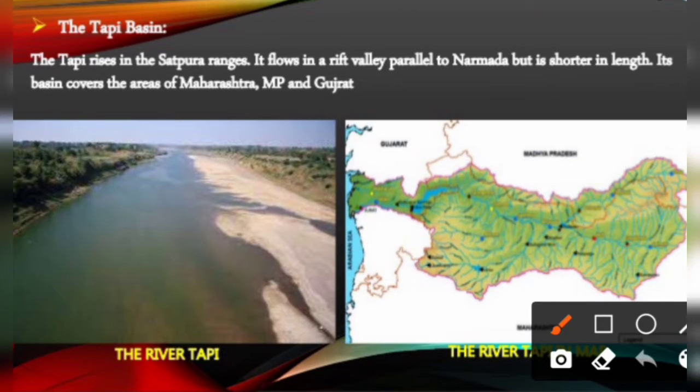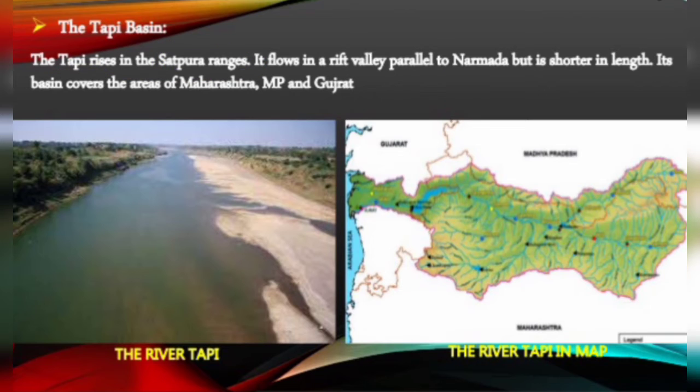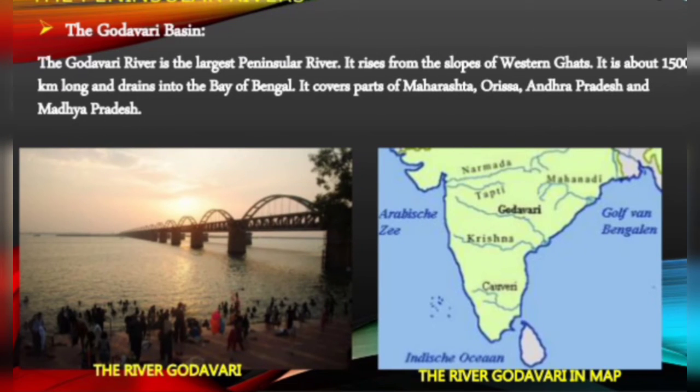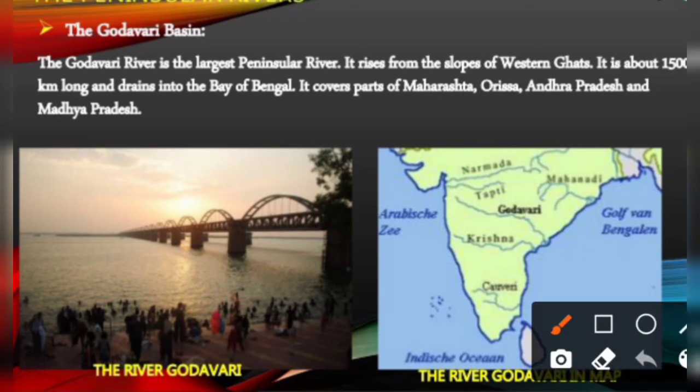The Tapi Basin. The Tapi rises in the Satpura range and flows in a rift valley parallel to the Narmada but is shorter in length. Its basin covers the area of Maharashtra, MP, and Gujarat. The Godavari Basin. The Godavari is the largest peninsular river. It rises from the slope of the Western Ghats. It is about 1,500 km long and drains into the Bay of Bengal. It covers parts of Maharashtra, Orissa, Andhra Pradesh, and Madhya Pradesh.